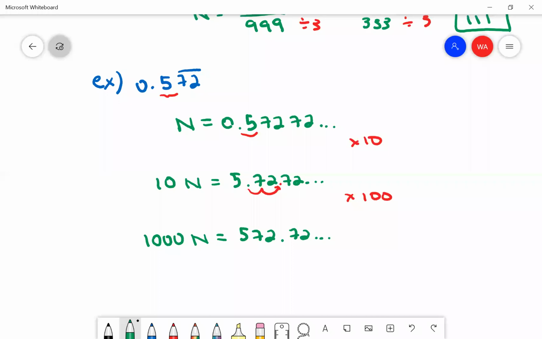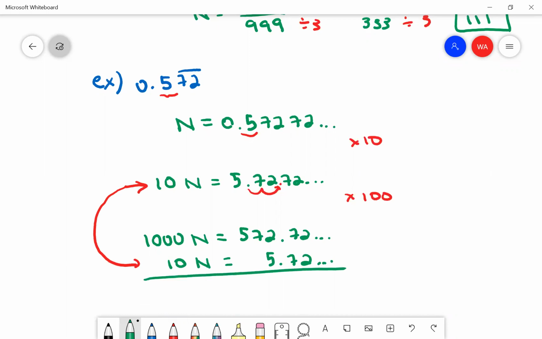So instead of using this first number I started with, I'm going to use this number, the number I used after I adjusted for the non-repeating part. So this is the number I'm going to subtract down here. So I'm going to subtract 10n and 5.72 repeating from both sides.